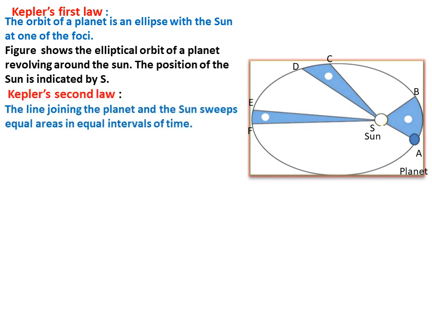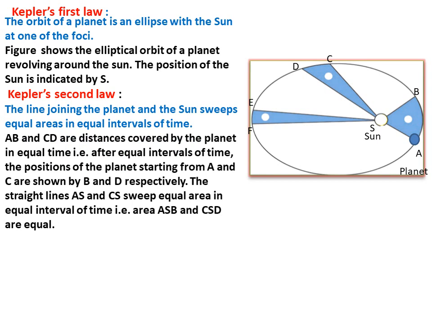Kepler's second law: the line joining the planet and the sun sweeps equal areas in equal intervals of time. AB and CD are distances covered by the planet in equal time. That is, after an equal interval of time, the positions of the planet starting from A and C are shown by B and D respectively. The straight lines AS and CS sweep equal areas in equal intervals of time. That is, areas ASB and CSD are equal.